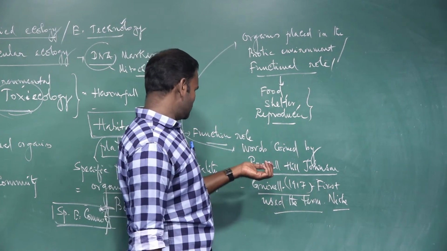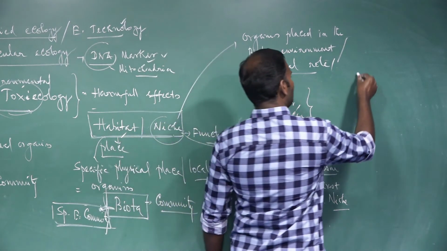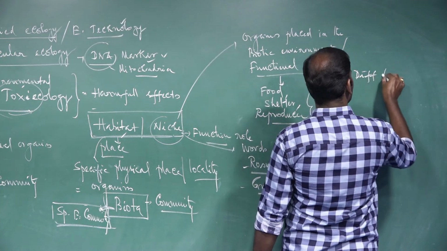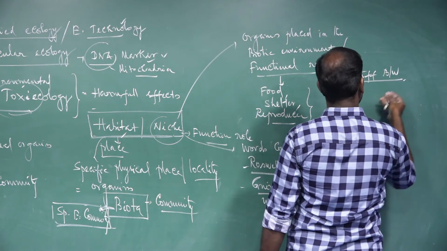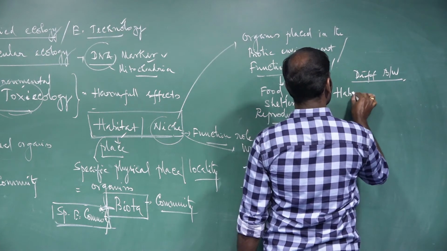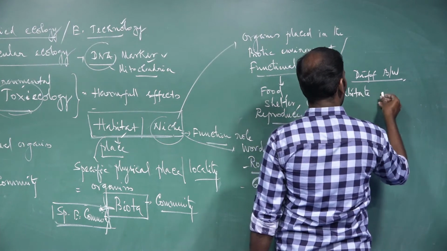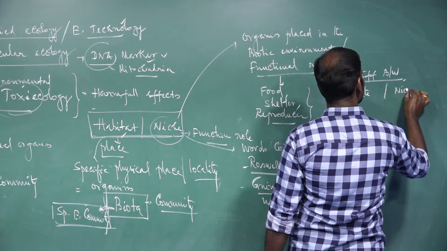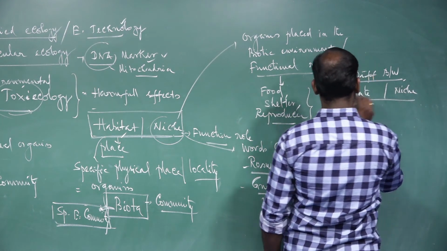The next question: what are the differences between habitat and niche? Simply, I will explain.